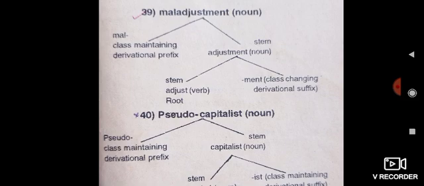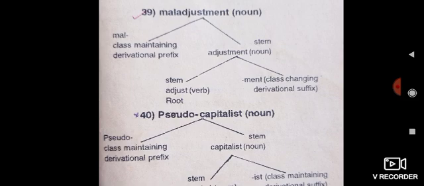Then adjustment, again, is divided into two parts, that is adjust and ment. Adjust is a verb. Adjustment is a noun and adjust is a verb. It is a stem word. It is a root word. And ment is a class changing derivational suffix.